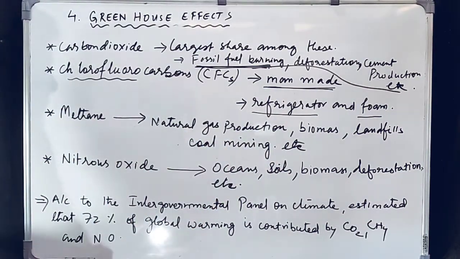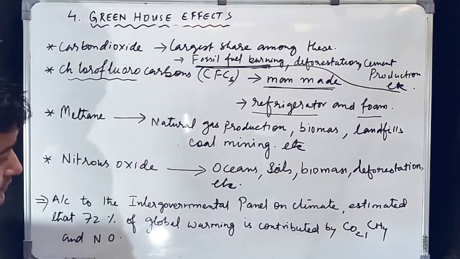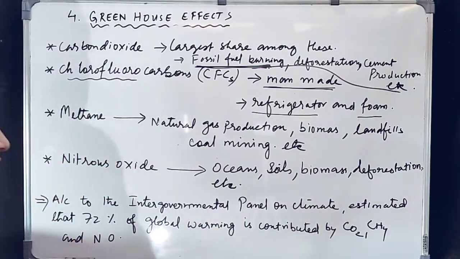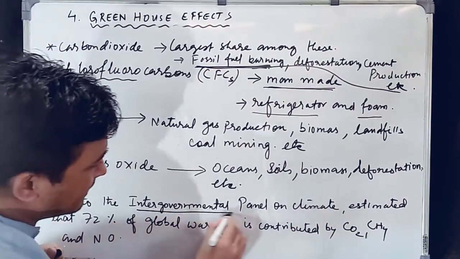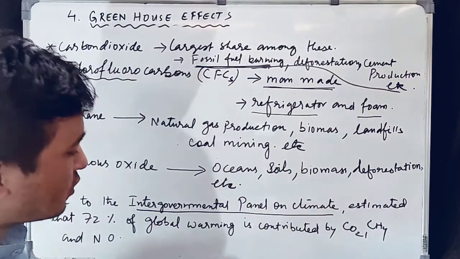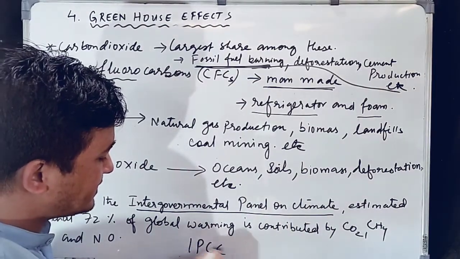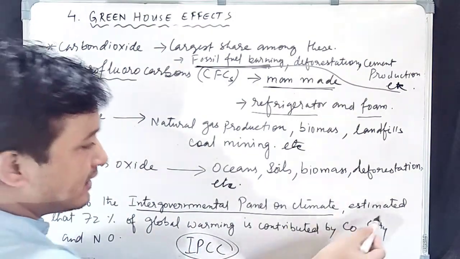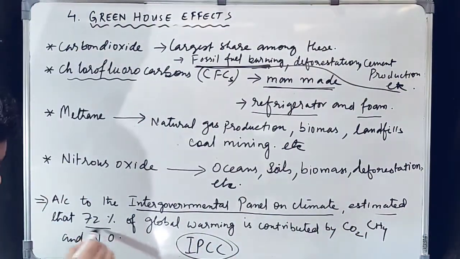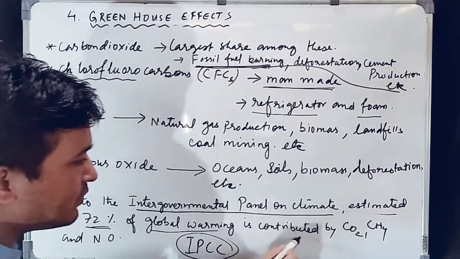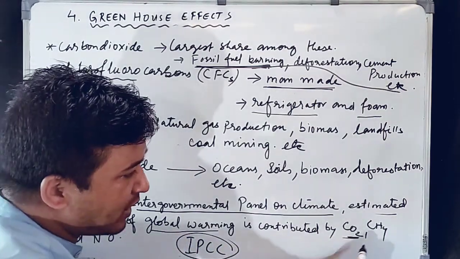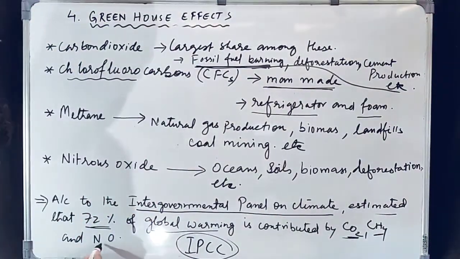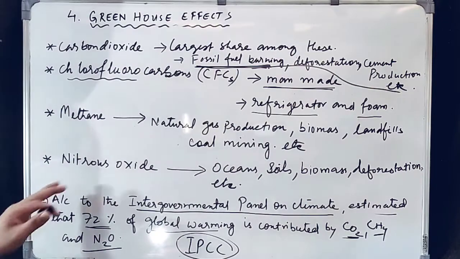Now, according to the Intergovernmental Panel on Climate Change, which is also called IPCC, it is estimated that 72% of global warming is contributed by CO2, carbon dioxide, CH4, methane, and N2O, nitrous oxide.